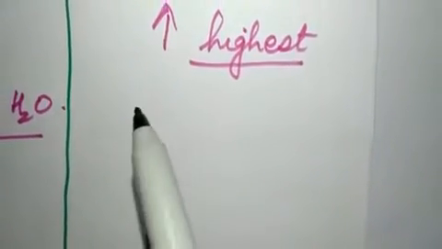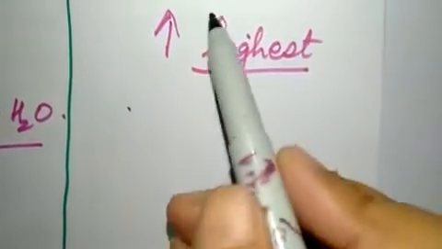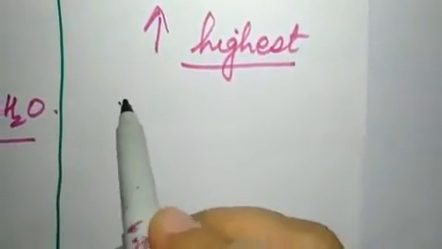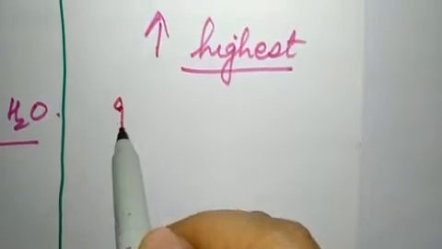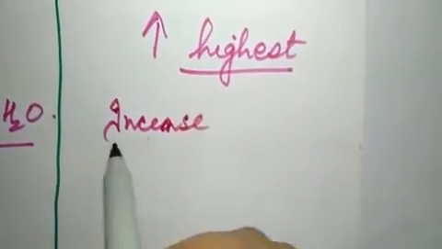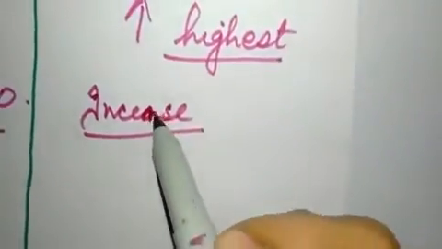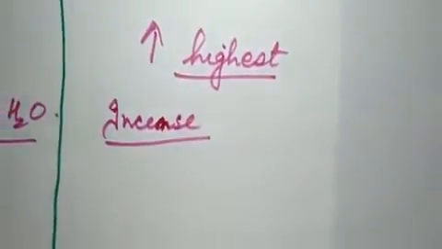The rate of diffusion is highest here. Even the mixture of gases, we can easily say we have done the experiment of incense stick. I taught you about incense stick, that when we burn the incense stick, the fumes of incense stick, they can travel easily and mix with the air. So diffusion is highest in case of gases.